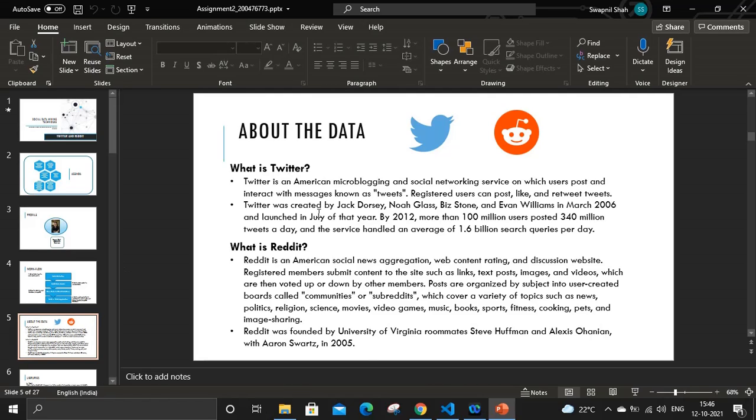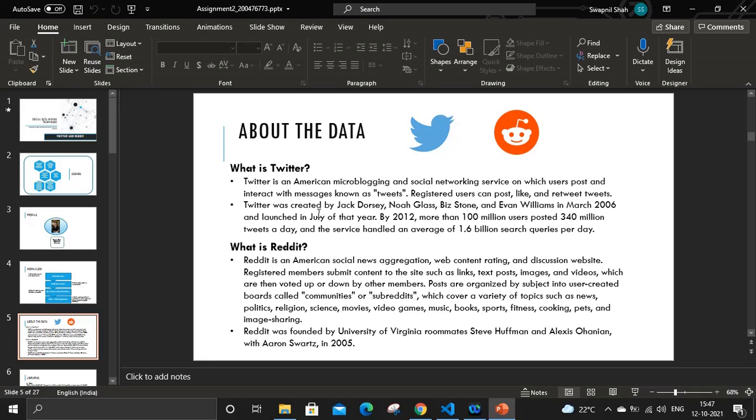So for this assignment I have used two social media platforms. One is Twitter and the second is Reddit. Talking about Twitter, it is an American microblogging and social networking service on which users can post and interact with messages known as tweets. So basically the user can tweet, retweet posts, and also comment, like, and so on.